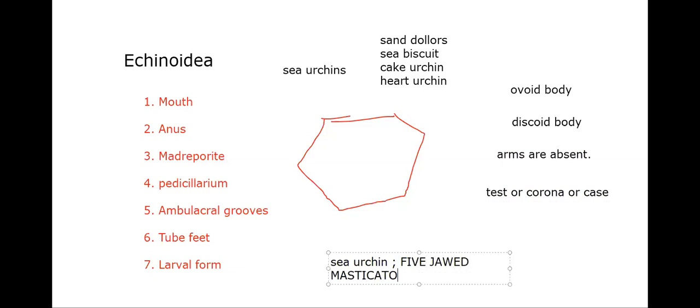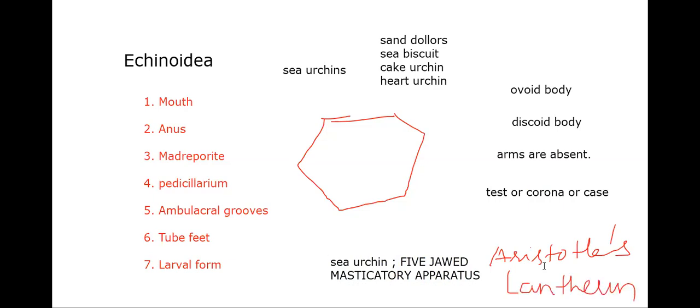The five-jawed masticatory apparatus we call the Aristotle's lantern. Gnathochilarium belongs to class Diplopoda, phylum Arthropoda; the crystalline style belongs to Pelecypoda; the radula is in all of phylum Mollusca except Pelecypoda; and Aristotle's lantern is in the sea urchin of Echinodermata, class Echinoidea.